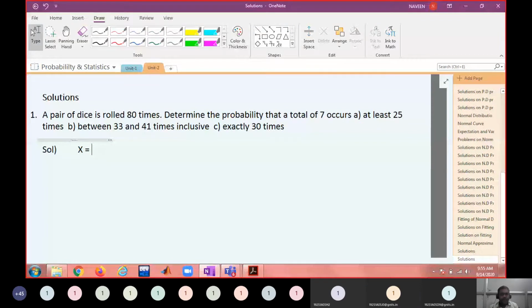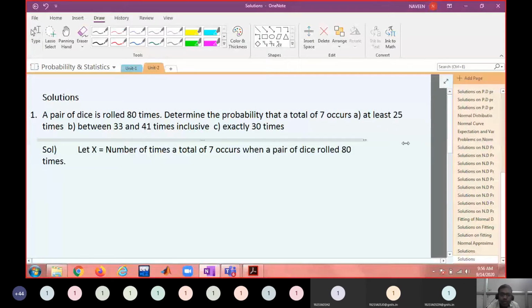Let X equal the number of times. In a binomial distribution the random variable is always the number of successes. Always start with "number of". Let X equal the number of times a total of 7 occurs when a pair of dice is rolled 80 times.